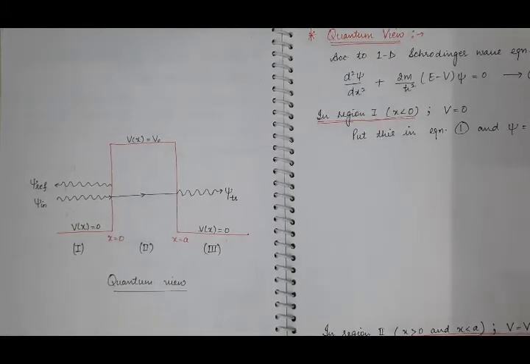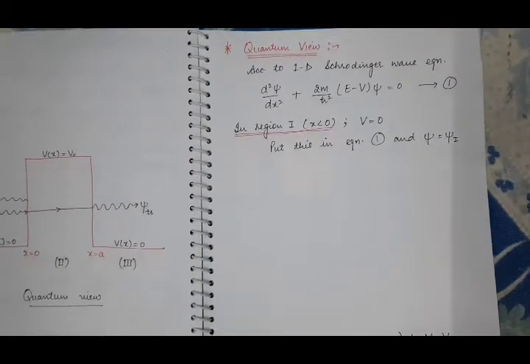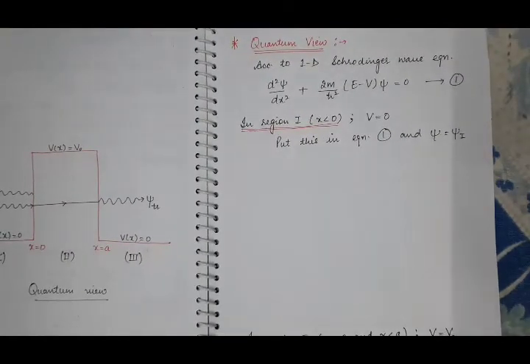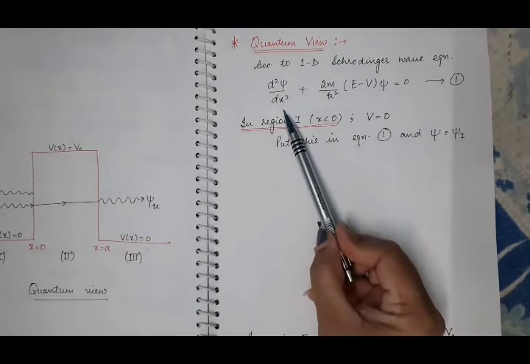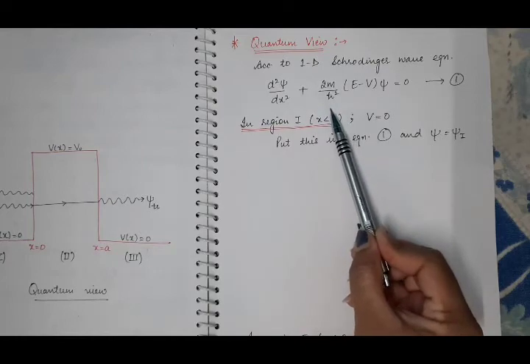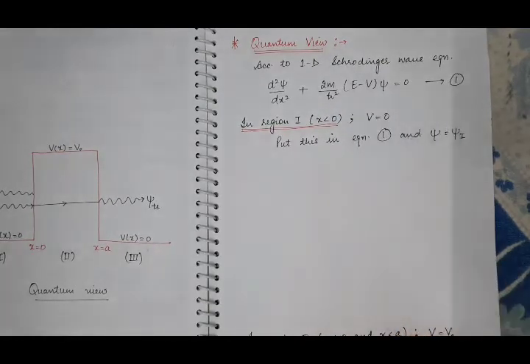Now, according to the quantum mechanical point of view, what is the Schrödinger wave equation? What we will do is find the solutions of the Schrödinger wave equation in the three regions, region 1, region 2 and region 3. So what is the time independent Schrödinger wave equation in one dimension, because the motion of the particle is along the x-axis? The equation is d²ψ/dx² + (2m/ħ²)(E − V)ψ = 0. And now we will study this equation in the three regions.